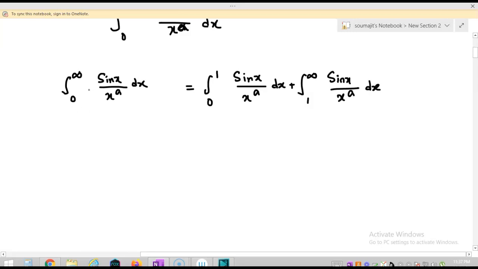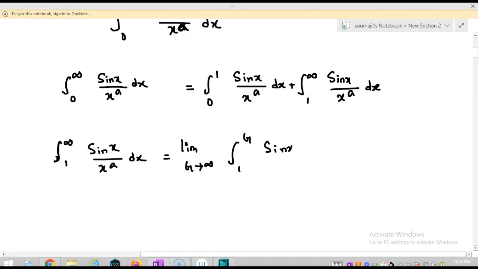Now this improper integration is convergent if and only if both of these are convergent. So first of all we need to check the values of a for which both of these are convergent. Okay, I am starting with the integration from 1 to infinity of sin x by x to the power a dx. We have to find out the values of a for which this integration is convergent. I can write this improper integral as the limit g tends to infinity of the integration from 1 to g of sin x by x to the power a dx.